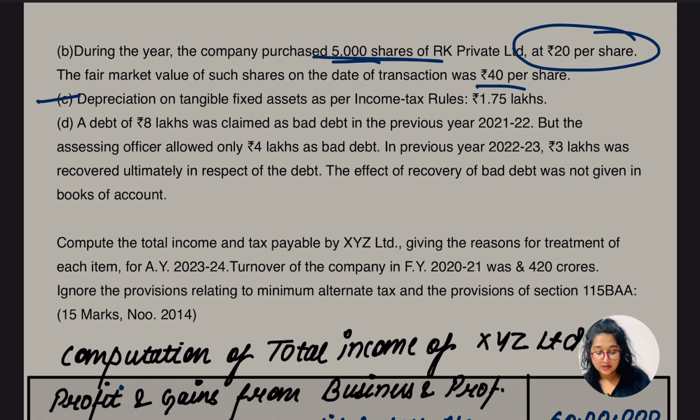Okay, here comes the depreciation on the tangible fixed asset as per the income tax. It's going to be reduced. Okay, a debt of 8 lakh was claimed. Same point we have already discussed, just a little up and down, a 19-20 difference. A debt of 8 lakh was claimed as a bad debt in the previous year 21-22, but the assessing officer allowed only 4 lakh as a bad debt. In the previous year 22-23, 3 lakh was recovered in respect of the bad debt, and the effect of recovery of the bad debt was not given in the books. So what is going to happen? The difference of 1 lakh, what are we going to do? Add back or less? Comment below, you have to think.